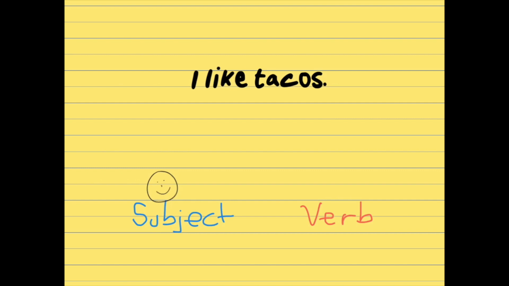For example, in this sentence, I like tacos. What is the subject? The subject is I because it's at the beginning of a sentence. What is the verb? What's the action? The action is like.